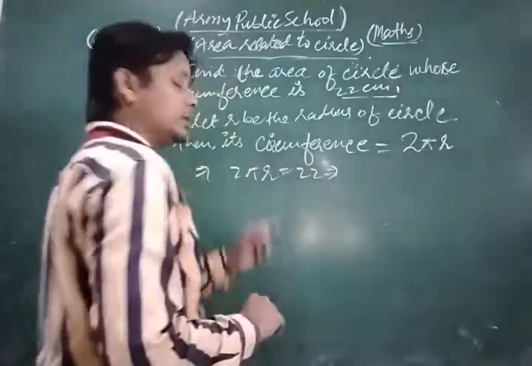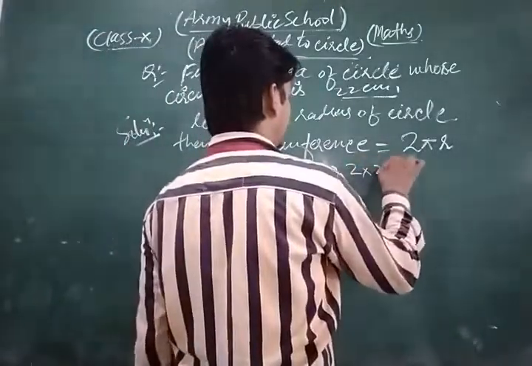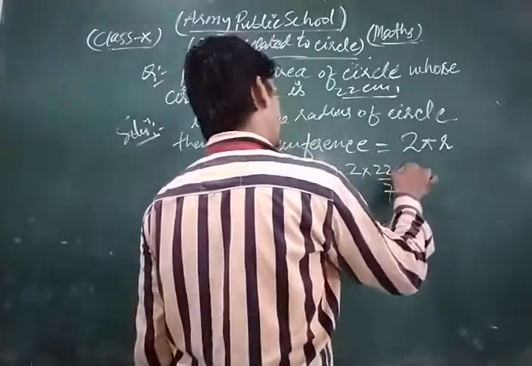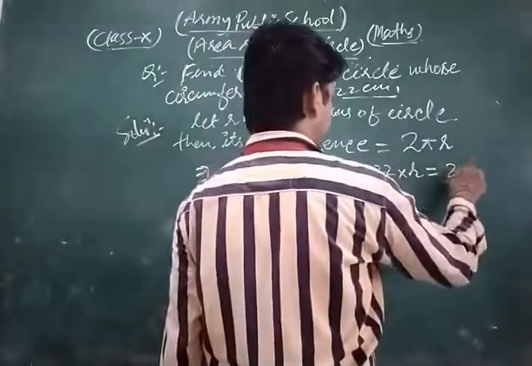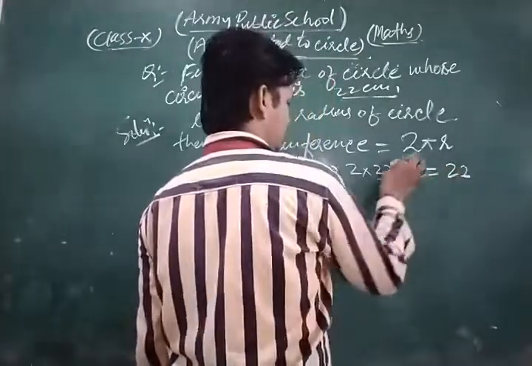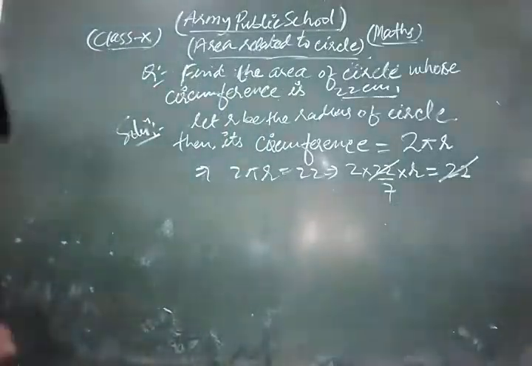Now we simplify that. So this is 2 into 22 upon 7 into r, and this is 22. So 22 cancels with each other.